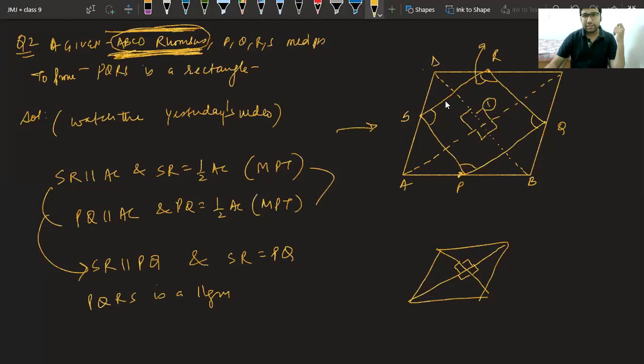Now, the question is, how shall I prove this angle 90 degrees? If I have this angle 90 degrees, how shall I prove this angle R? Let me call it angle 3. How shall I prove angle 3 is equal to 90 degrees? Class, try to think.